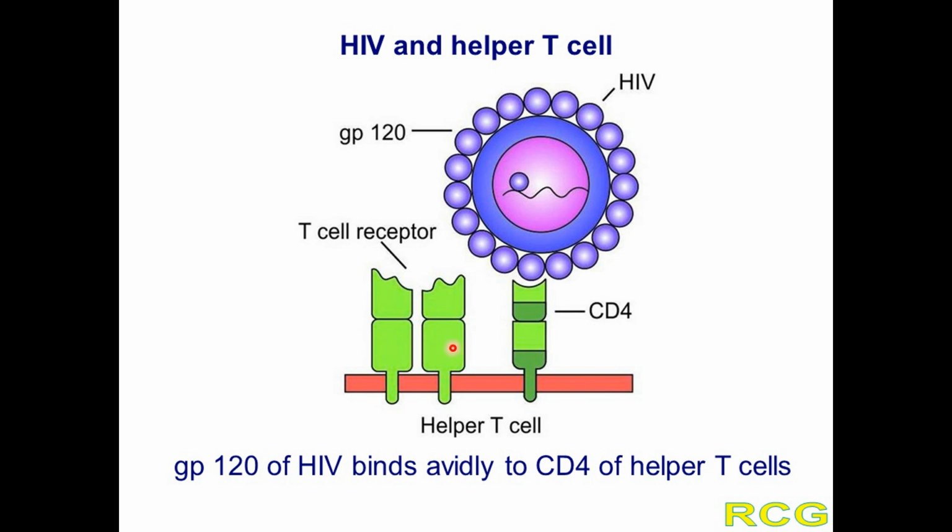It is a transmembrane protein. The co-receptor CD4 is also inserted in the cell membrane. This is also a transmembrane protein. And because of structural complementarity between GP120 and CD4, the GP120 of the virus binds to CD4 of the helper T cell with high avidity.